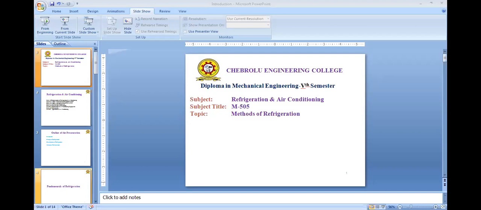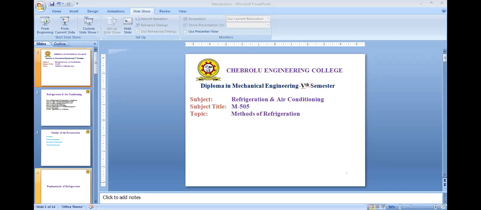The various methods of mechanical refrigeration are ice refrigeration, dry ice refrigeration, air expansion refrigeration, evaporative refrigeration, gas throttling refrigeration, steam jet refrigeration, liquid gas refrigeration, vapor compression refrigeration system, and vapor absorption refrigeration system.